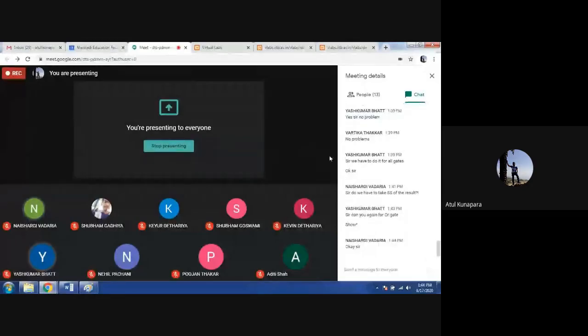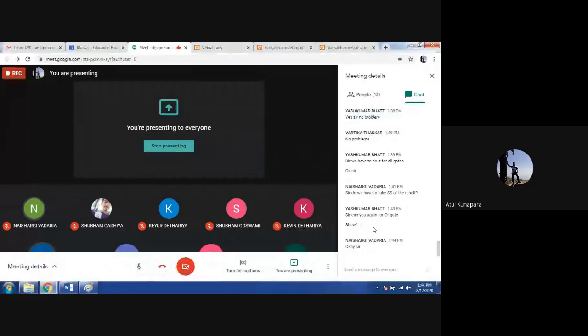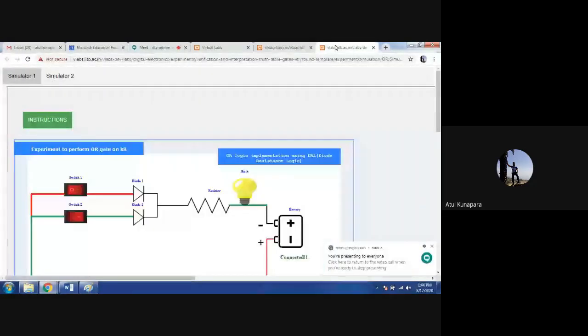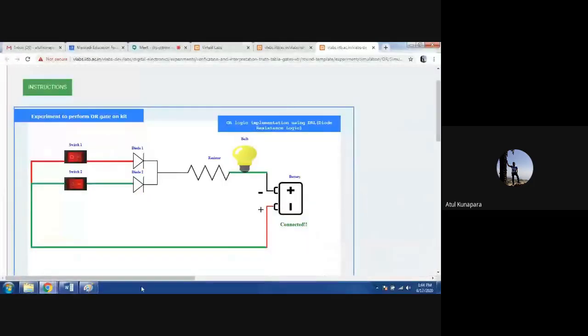Yes, you are asking that I should show the OR gate again. Okay, let me show you the OR gate. Yeah, look here. So here is the OR gate.